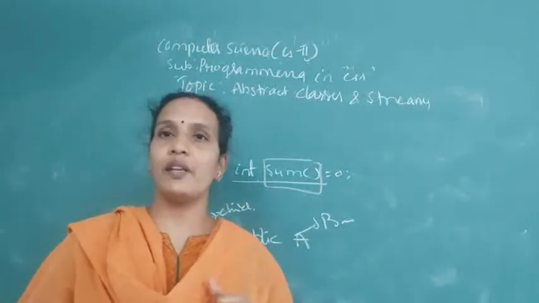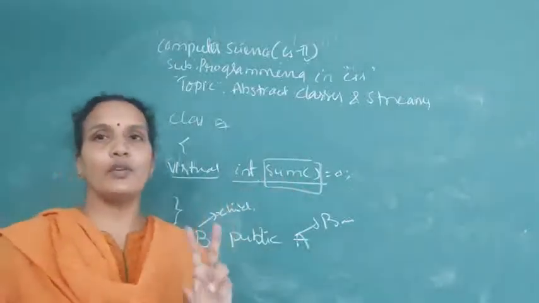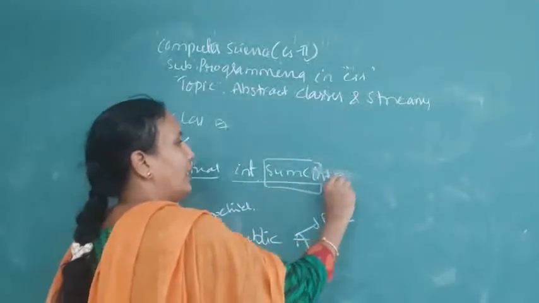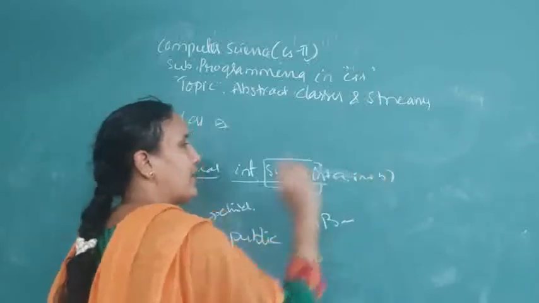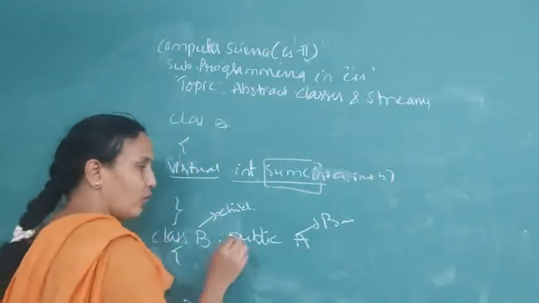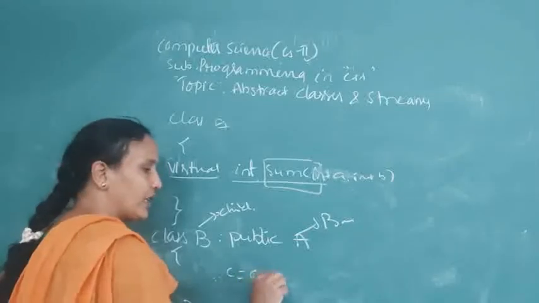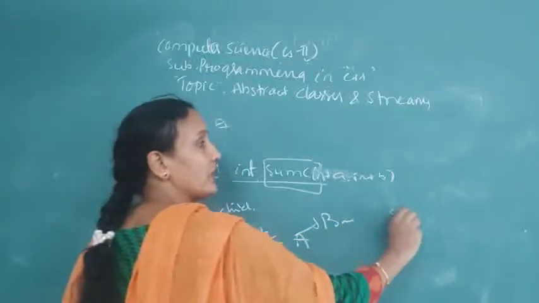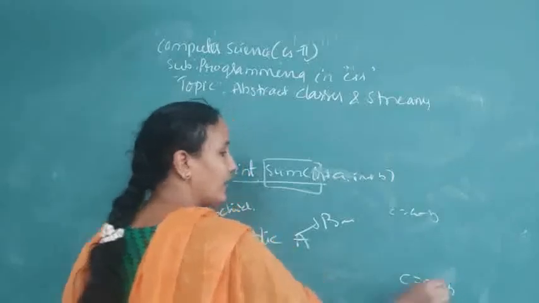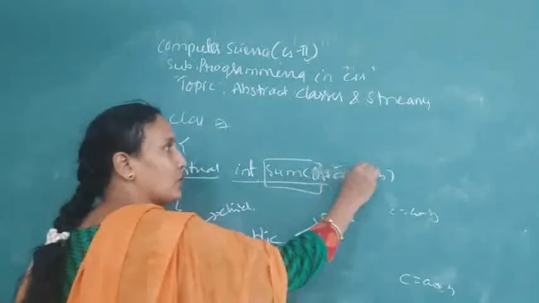For example, I have created one virtual function sum with two parameters, int A and int B. For these, one class can do C equals A plus B, another class can do C equals A minus B, and another class can do C equals A into B. Here, how many parameters do you have? Two parameters only.